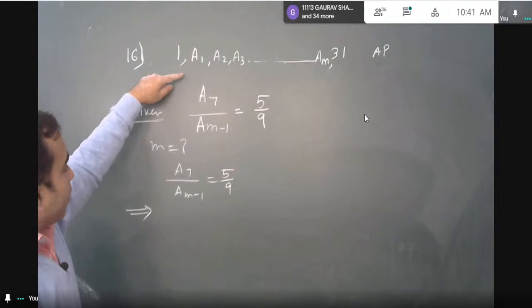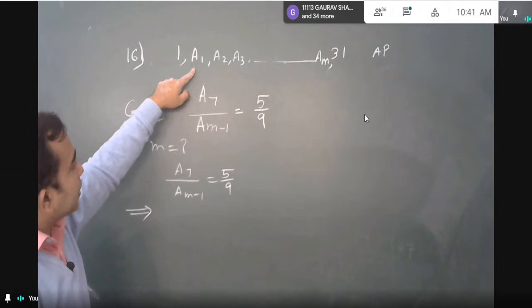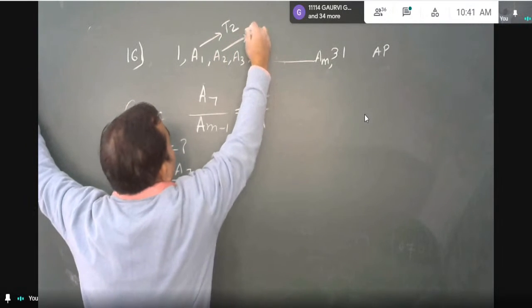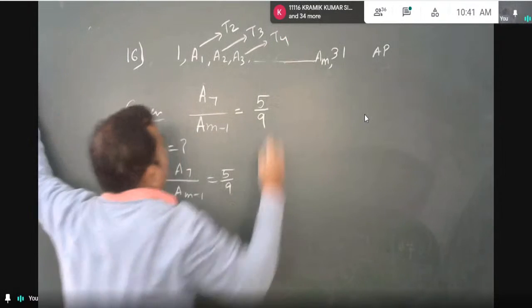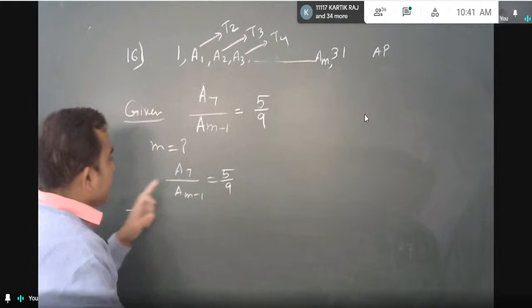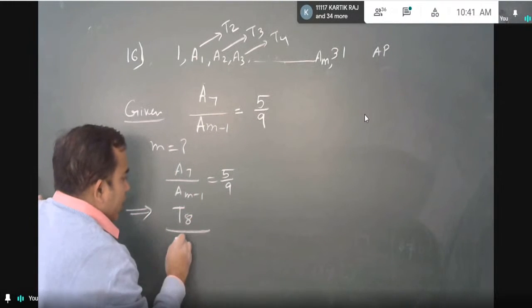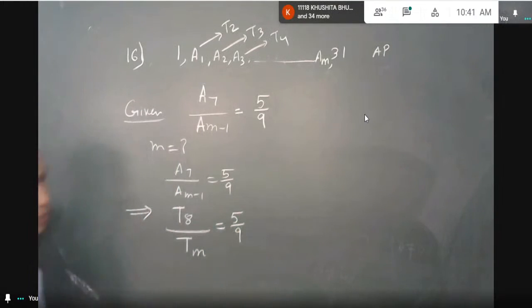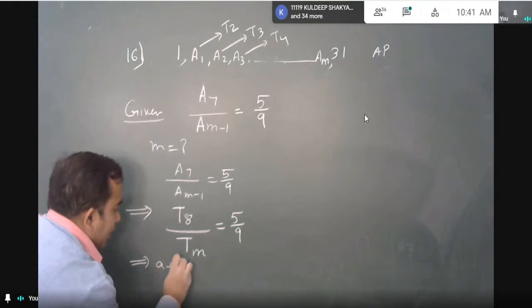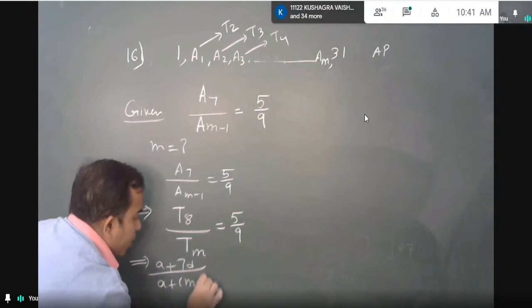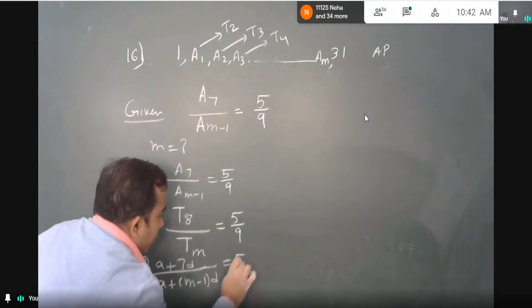Sir, 8th term. 8th term, because A1 is the second term. A1 is term 2, A2 is term 3, A3 is term 4. So you can make a guess. Here it is 3, so here it is 1 more, 4. So if it is A7, it must be term 8 divided by this must be term m, equal to 5/9. The rest of the story is easy. Put the value of term 8, which will be A plus 7D, whole upon term m, which is A plus m minus 1 into D, equal to 5/9.